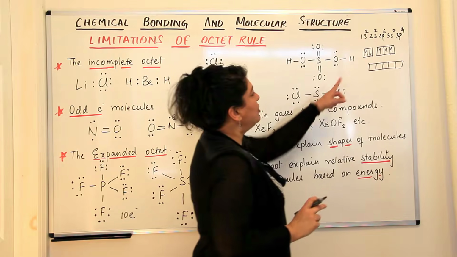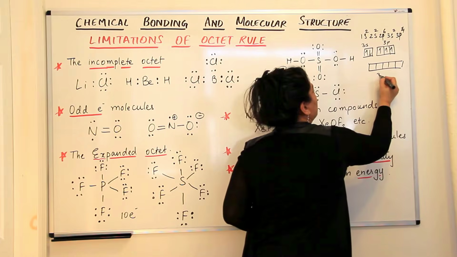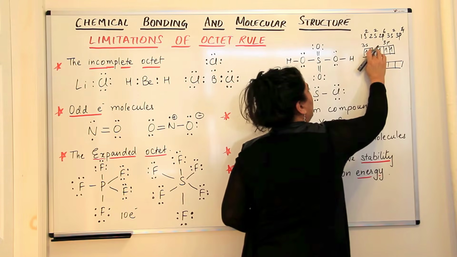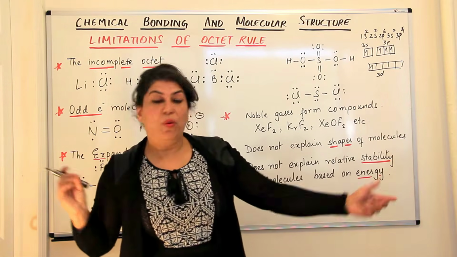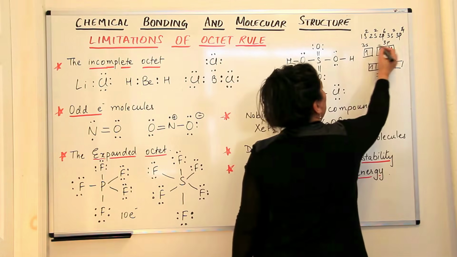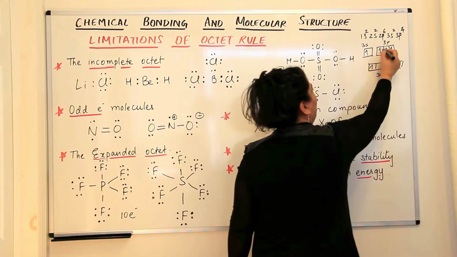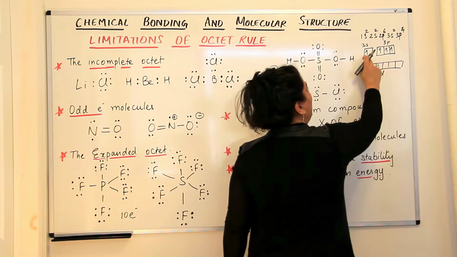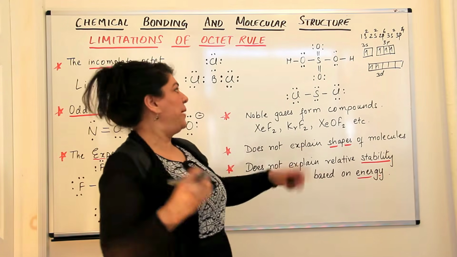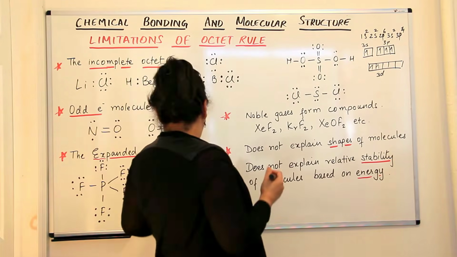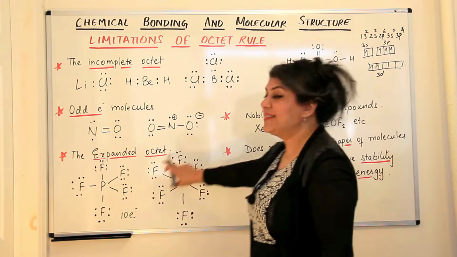So in the case of phosphorus, what happened? One of these electrons jumped from the 3s to 3d, and thus there were 5 unpaired electrons which participated in the bonding. In the case of sulfur, we have 2 electrons here and 1 electron paired here. So 1 electron from the 3s and 1 electron from the 3p jumps to the 3d, and now we have 1, 2, 3, 4, 5, 6 unpaired electrons. And these 6 unpaired electrons would form bonds with the 6 atoms of fluorine. So we have sulfur hexafluoride.